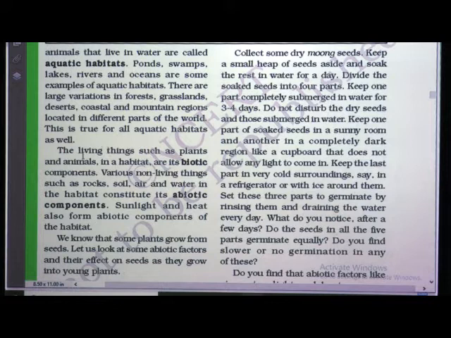Now, let us move to our next concept. The living things such as plants and animals in a habitat are its biotic components. Various non-living things such as rocks, soil, air and water in the habitat constitute its abiotic components. Sunlight and heat also form abiotic components of the habitat. Biotic means the living component, and abiotic means the non-living component, or the living and non-living things.